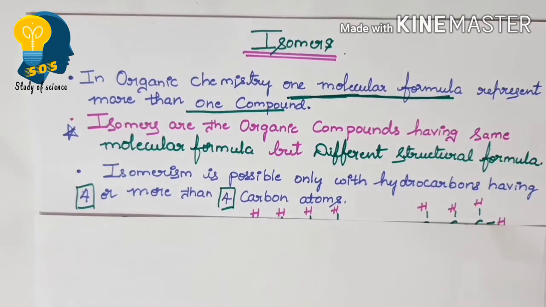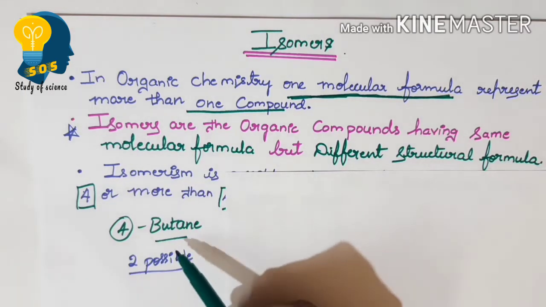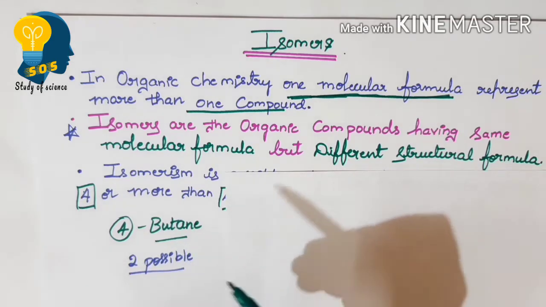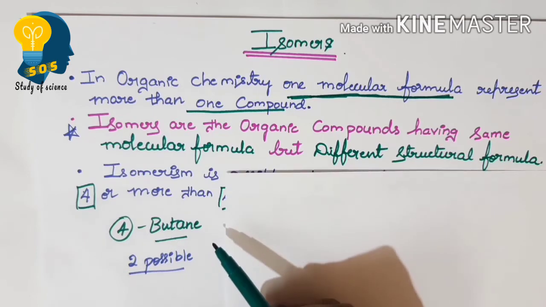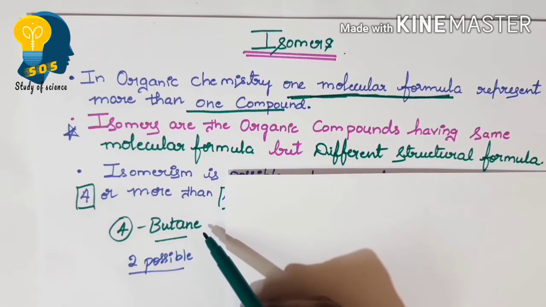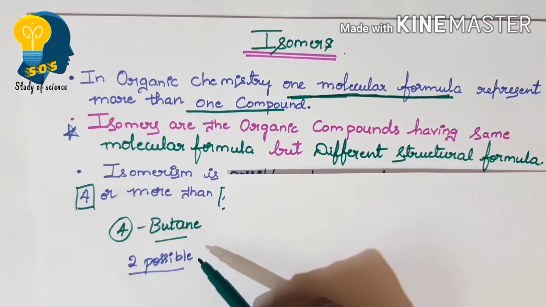Now, let us understand which is the first member of isomer. When I tell you that 4 carbon atoms are necessary, according to IUPAC, 4 means it is but. So the first member of the isomer is butane. I repeat, the first member of isomer is butane. And for butane, we can write 2 possible structures.